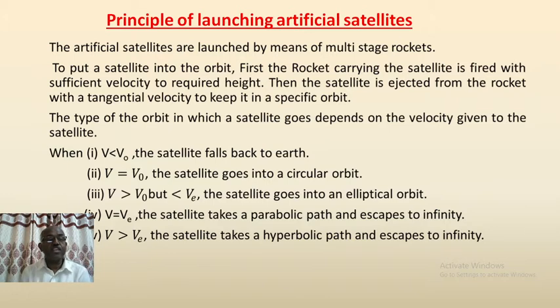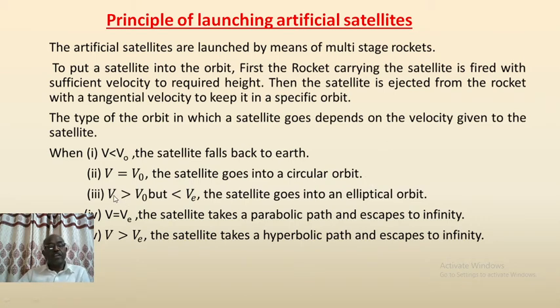When V is less than V0, that is when the velocity of the satellite is less than the orbital velocity, the satellite falls back to Earth. When V is equal to V0, that is when the velocity of the satellite is equal to the orbital velocity, the satellite goes into a circular orbit.